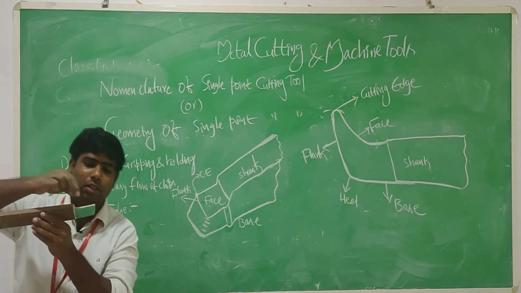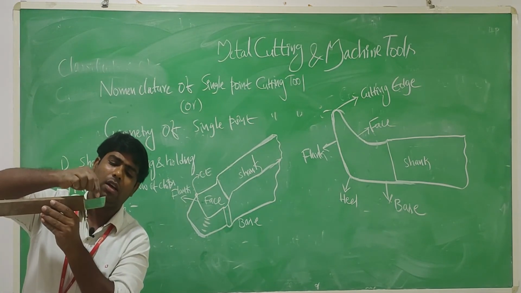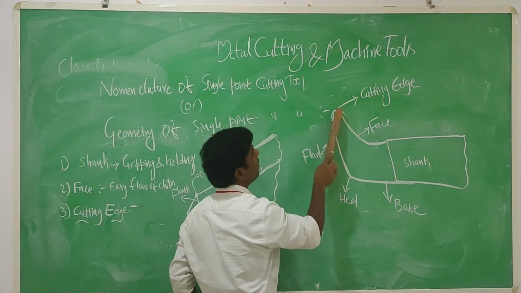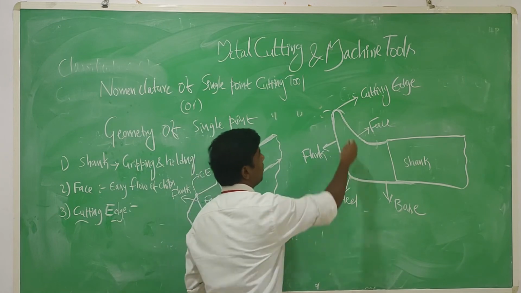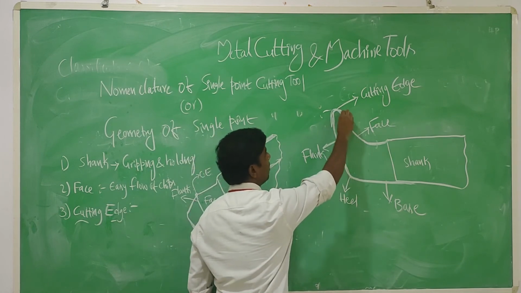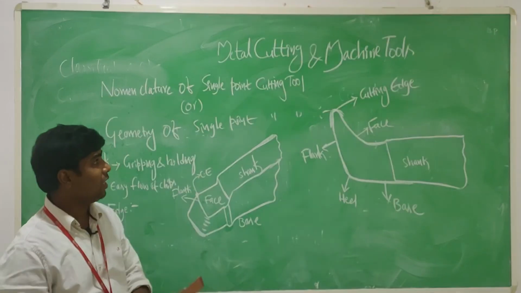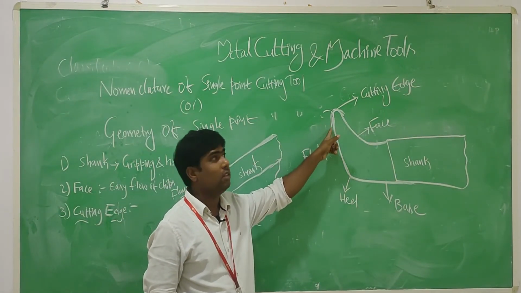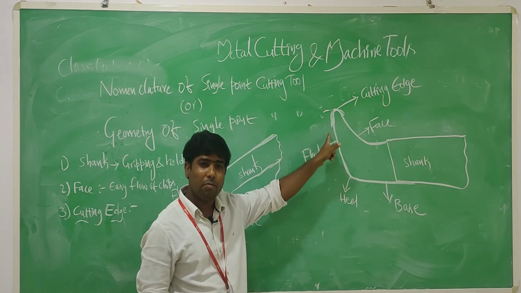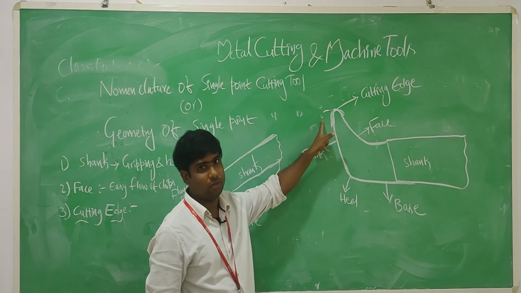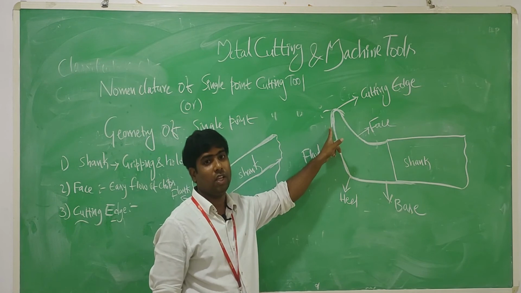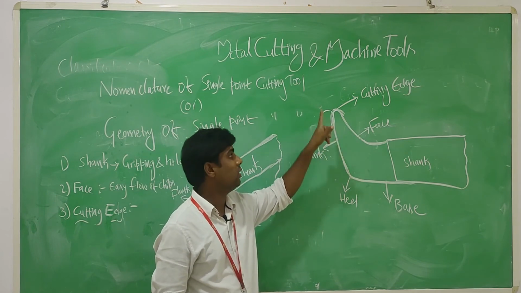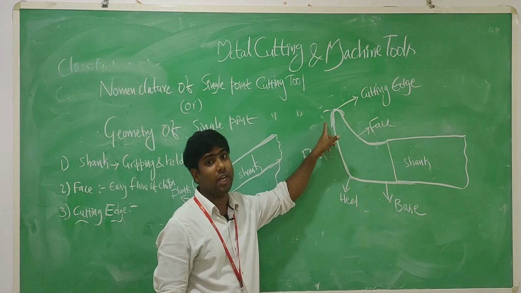Every cutting edge, if you see, I am showing here, should have some wedge shaped portion. So this is the wedge shaped portion. This is called the cutting edge, also called the cutting point, and nose. The nose has some radius, so it is also called the nose radius.